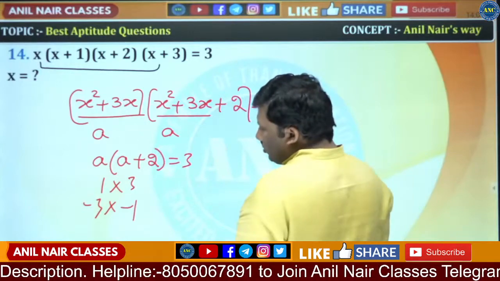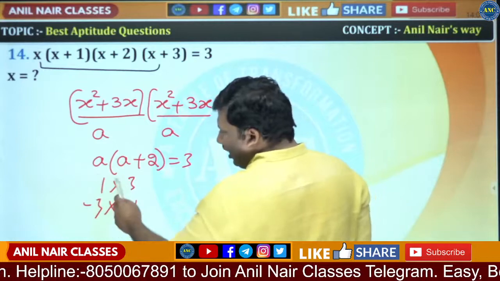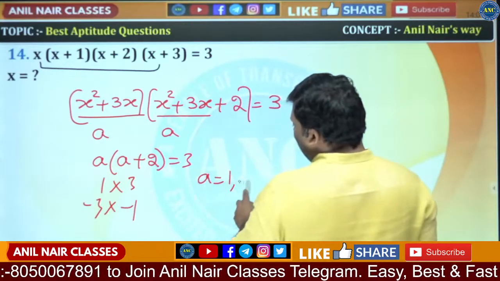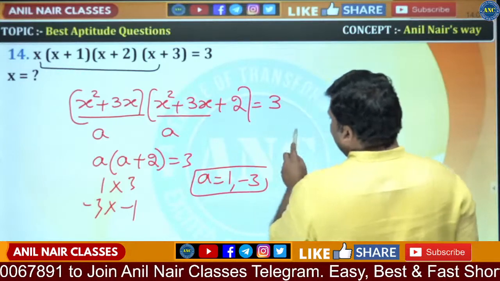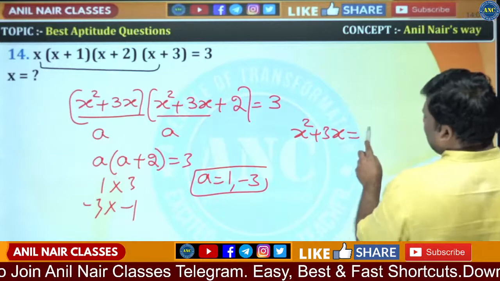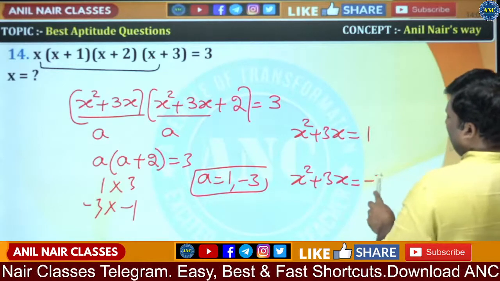Are you all with me? So a is 1, a plus 2 is 3, 1 plus 2 is 3. Or a is minus 3, minus 3 plus 2 is minus 1. So a can be 1 or minus 3. What is a value? x square plus 3x is equivalent to 1, or x square plus 3x is equivalent to minus 3.